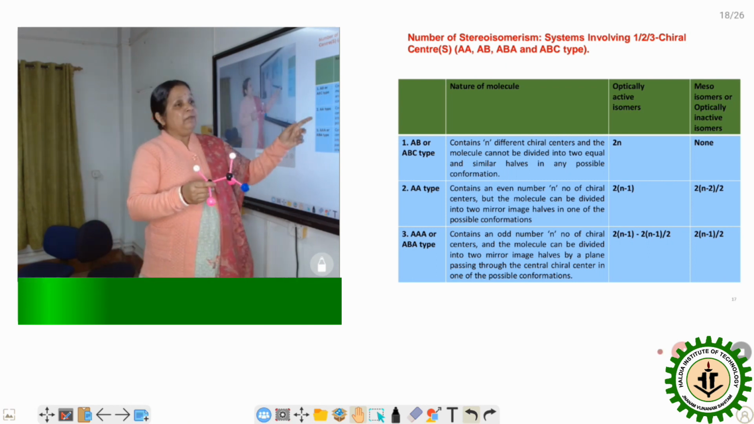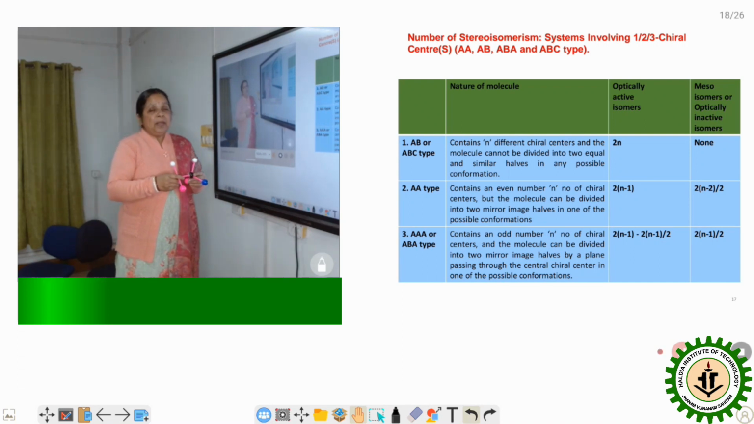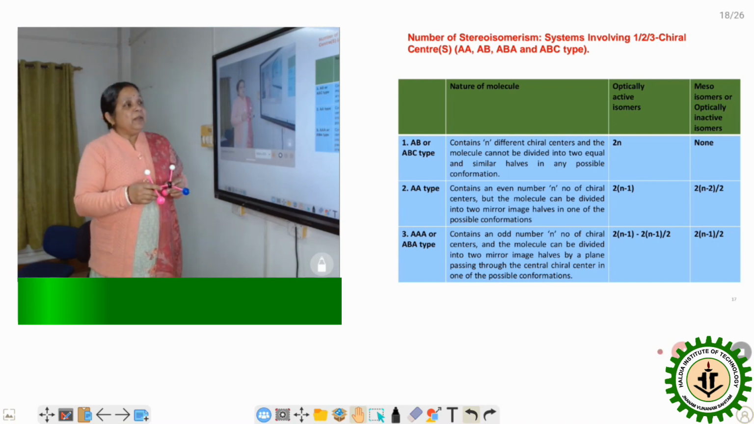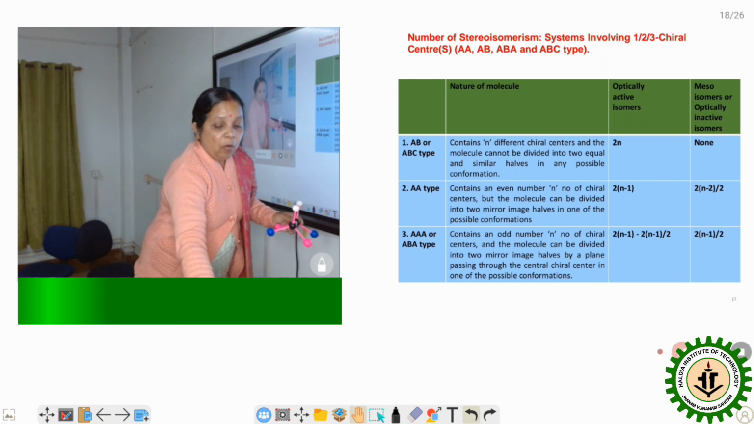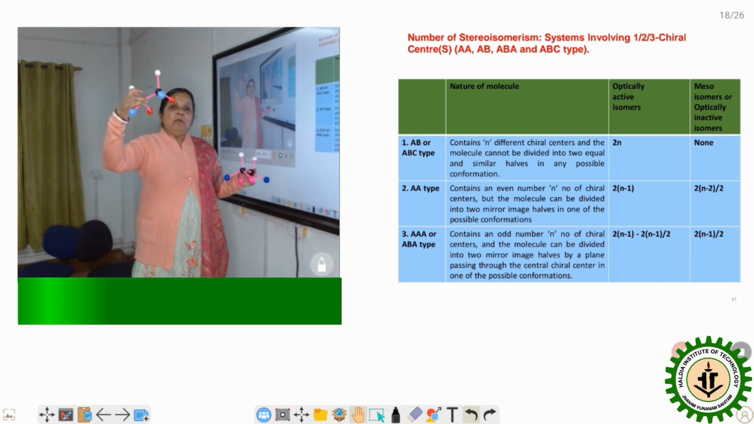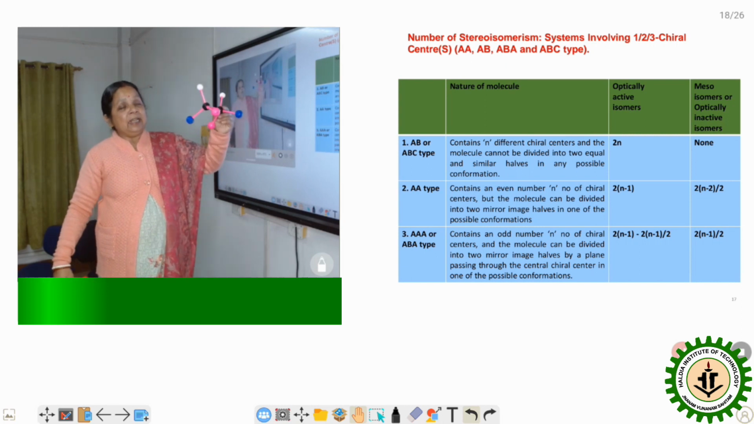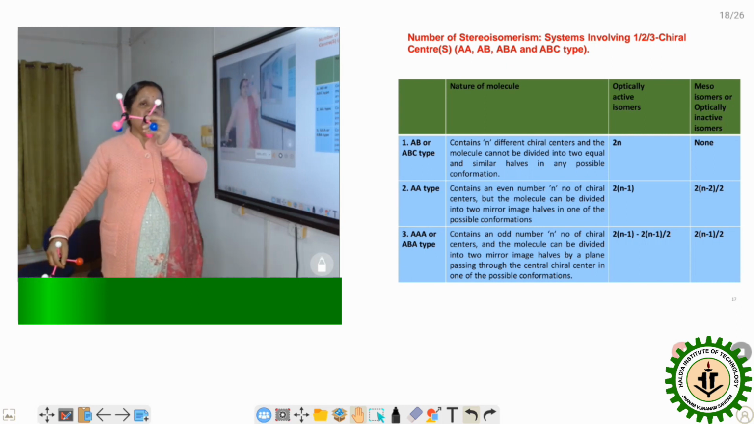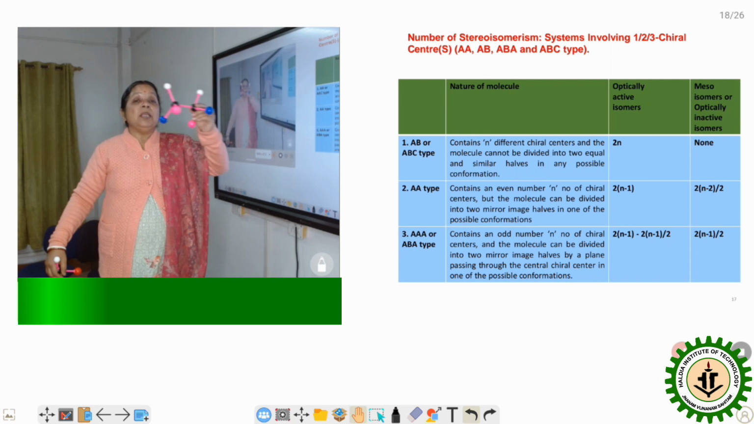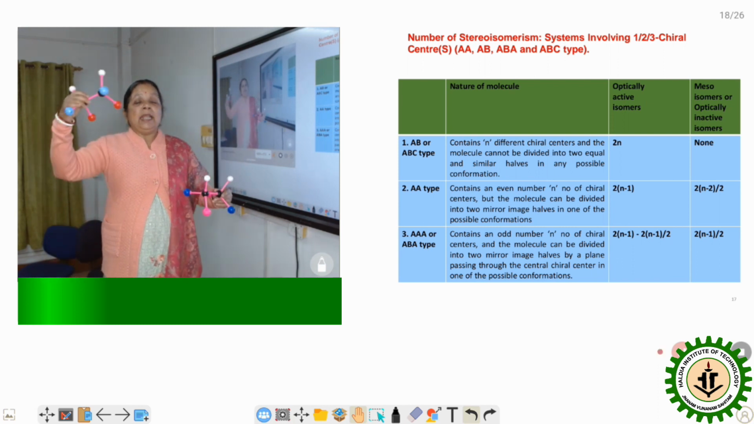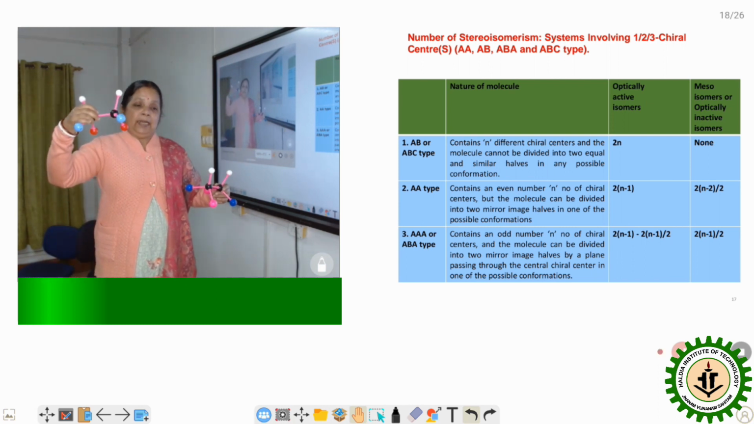So therefore, if two chiral carbons are present and the molecule has symmetry, here one compound is the meso compound, which is optically inactive, and another compound is optically active, and its mirror image, which is also active. So here two active compounds and another inactive compound are generated.